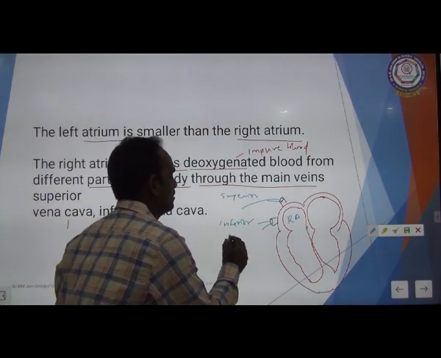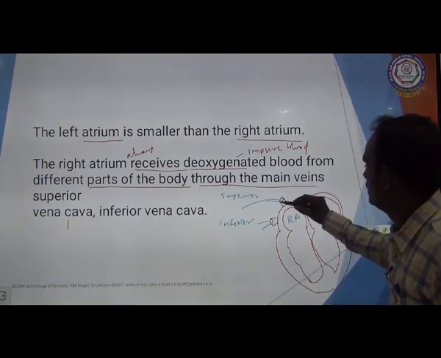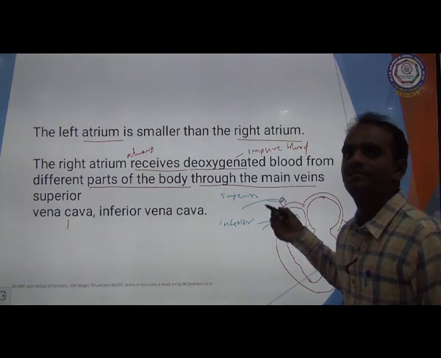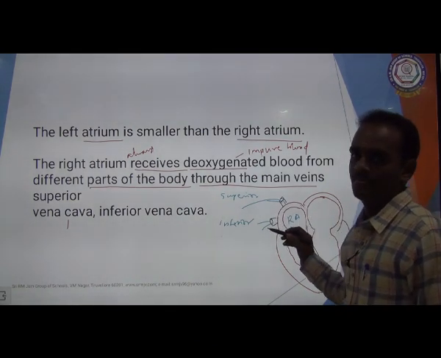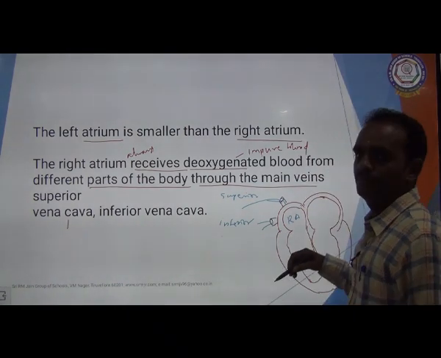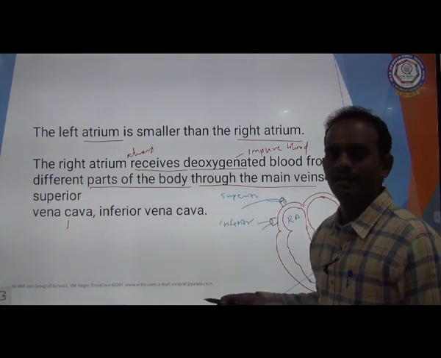It is transported from different parts of the body through the inferior and superior vena cava, and finally reaches the right atrium.